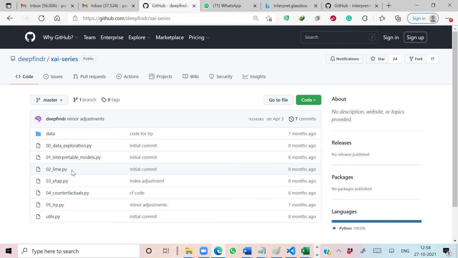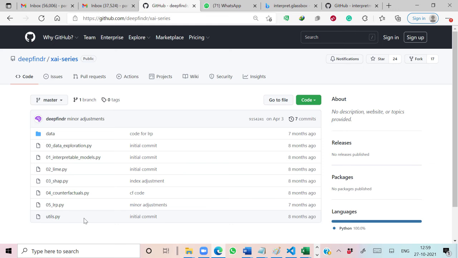We have code for the implementation of LIME, SHAP, counterfactuals and LRP over this dataset. We will discuss more on these Python files in our later sessions. In this session we will focus on the utilities.py file, which is about loading the data and pre-processing the data. Then we will use data exploration, and finally we will be implementing our glassbox interpretable models in this session.